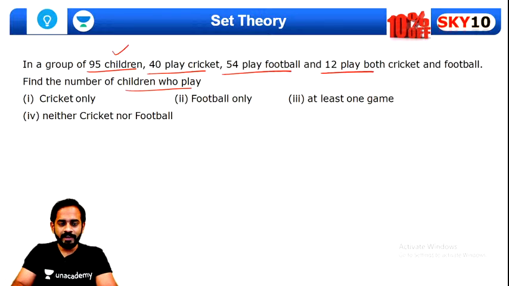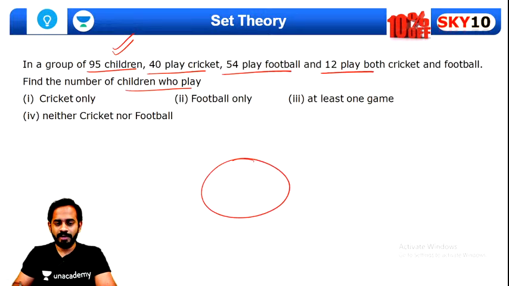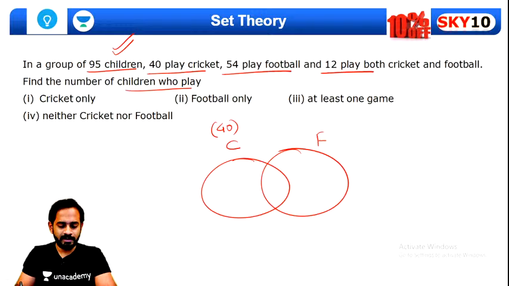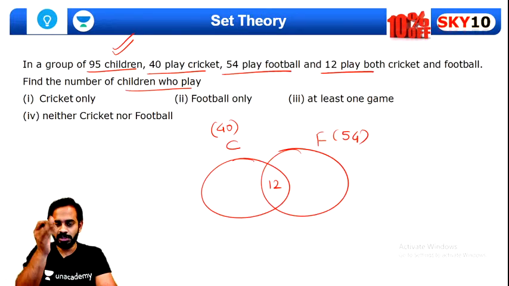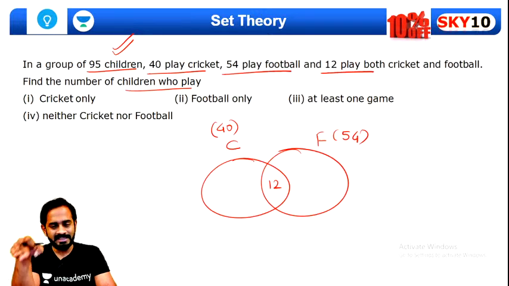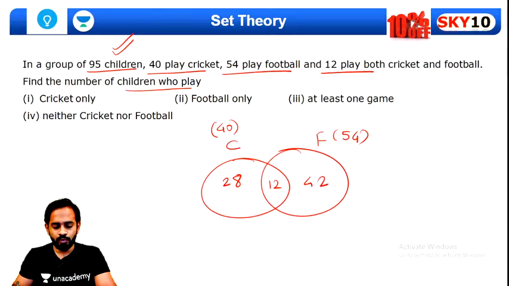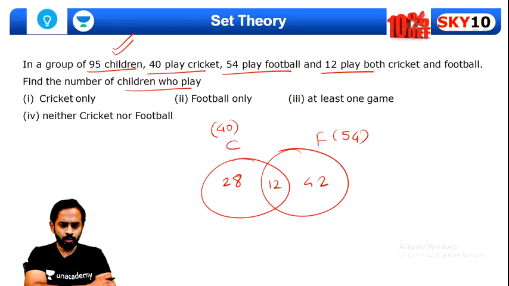There are a total of 95 children. And we know that this is the set of cricket, this is the set of football. There are 40 students who play cricket. Very good. And there are a total of 54 children who play football, and there are 12 who play both. Now if 12 are playing both, then out of the 40 of cricket, the 12 came at the center. So the remaining 28 will be here and the remaining 42 will be here. Very good, guys, amazing. Amazing. 32 played football only.